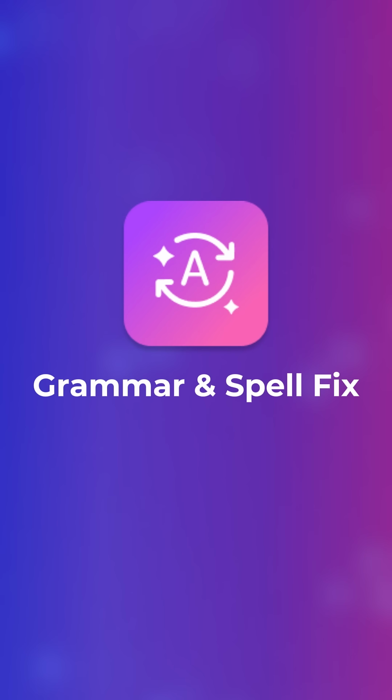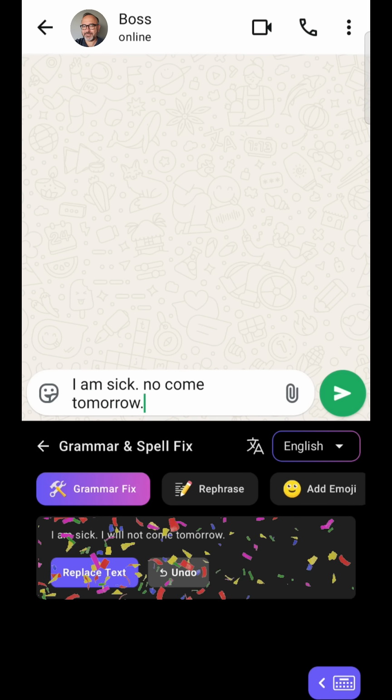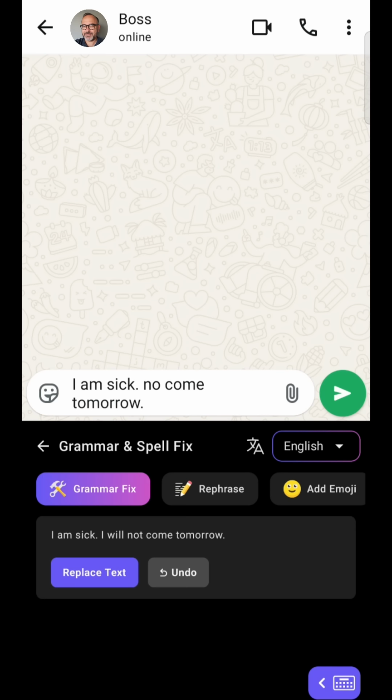Improve your typing skills with grammar and spell fix. First, type your message. Then tap on the grammar and spell fix. This will correct your sentence and give you a clean and natural version. Tap on Replace Text and Send.